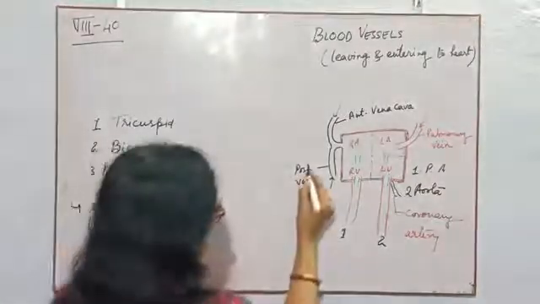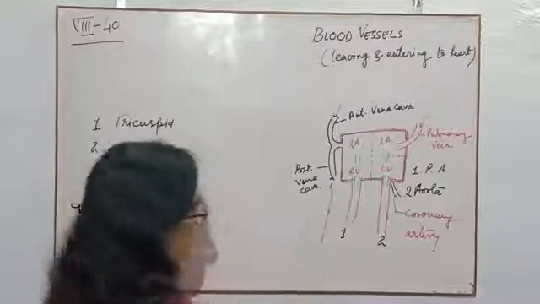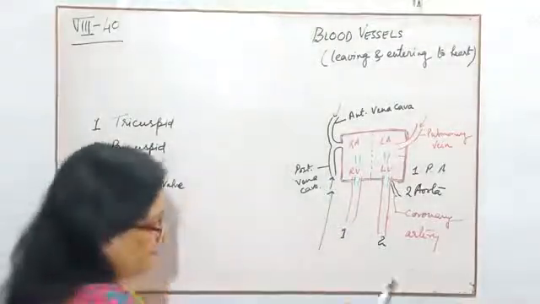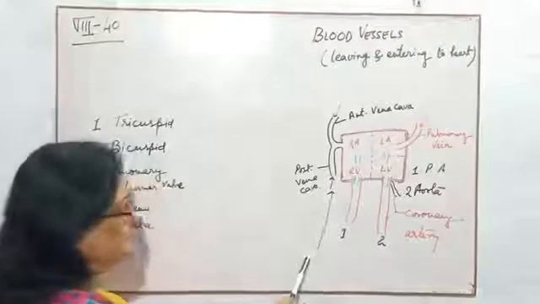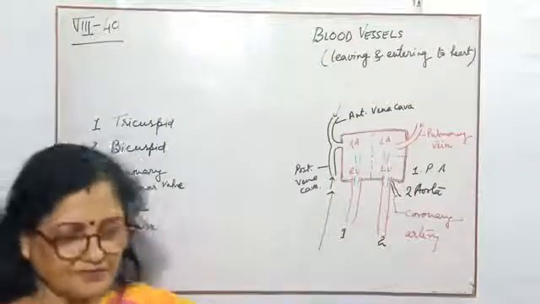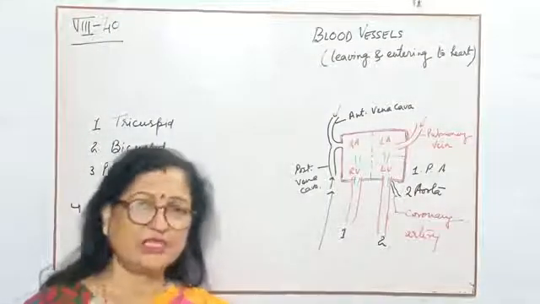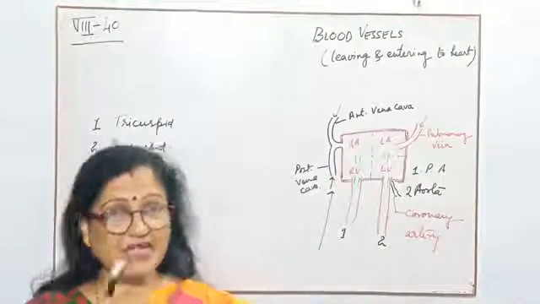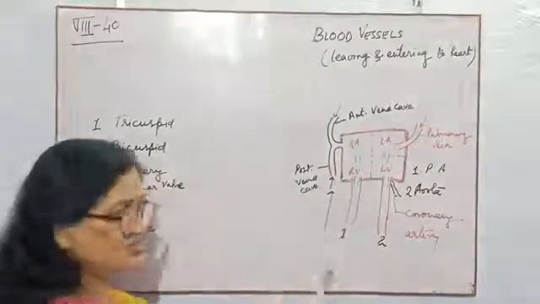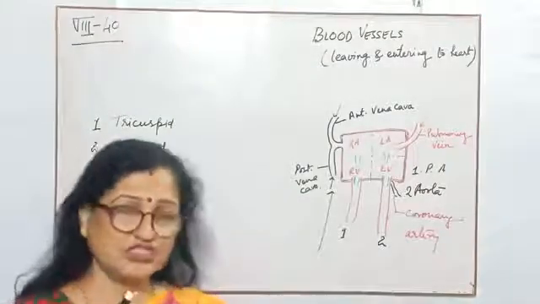This one. From the heart, suppose like that. All the deoxygenated blood from those organs will come to the vena cava, and the name given is posterior vena cava. You can write either anterior and posterior, or inferior and superior. So here I have written posterior. Posterior means which is below the position of the heart.